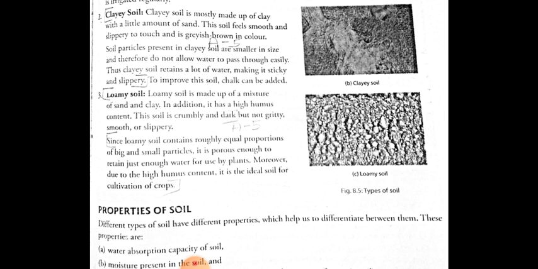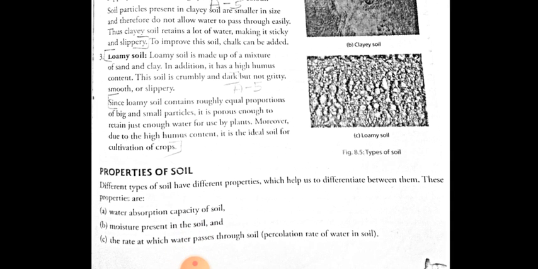crops. Now today what we have to study, today we will study about the properties of the soil. We will study today about the various properties of the soil. So my dear students, different types of soil have different types of properties which help us to differentiate between them. Some of the properties through which we can differentiate these types of soil are water absorption capacity of soil, moisture present in soil, and the